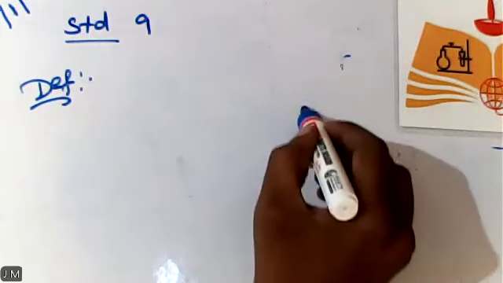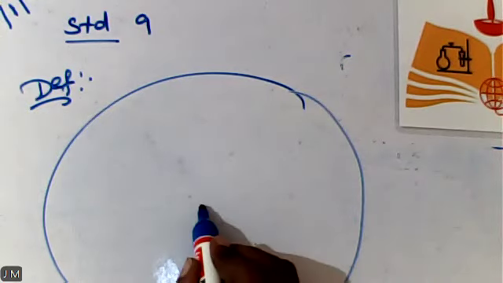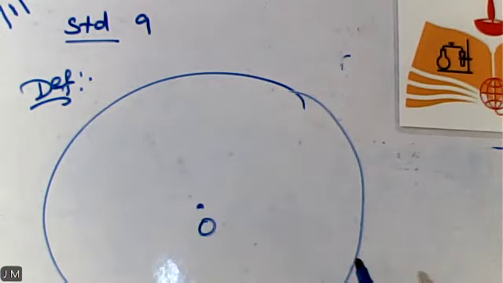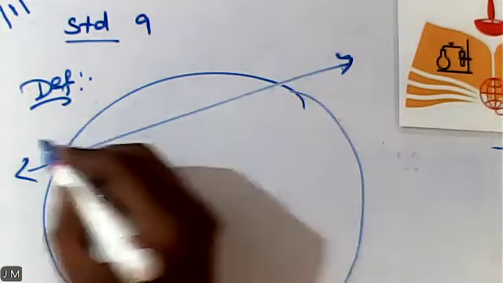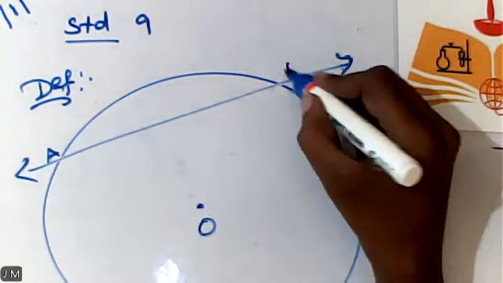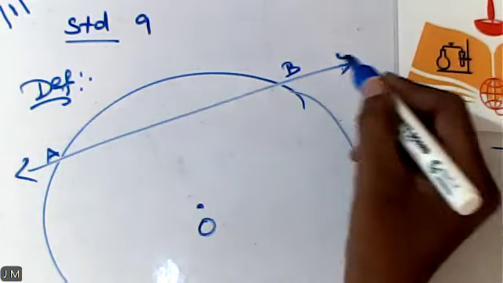Next definition is related to secant. So in that circle, as usual, you are supposed to consider a circle with the center O. Now I will draw a straight line like this. So what is the name of this diagram? You are not supposed to say it is a slanting line.